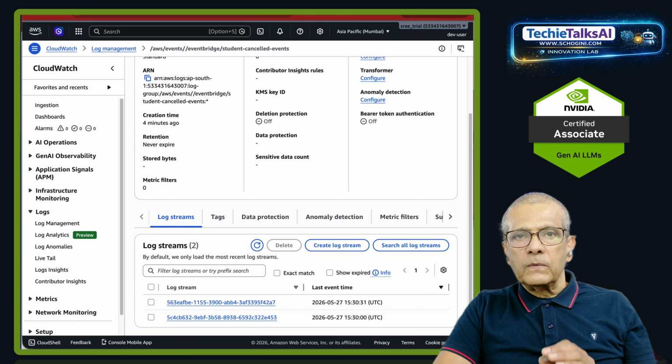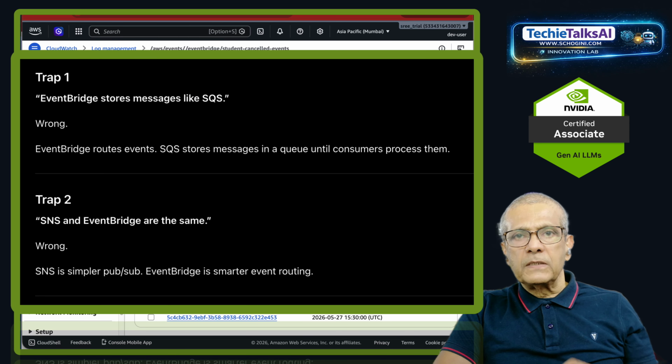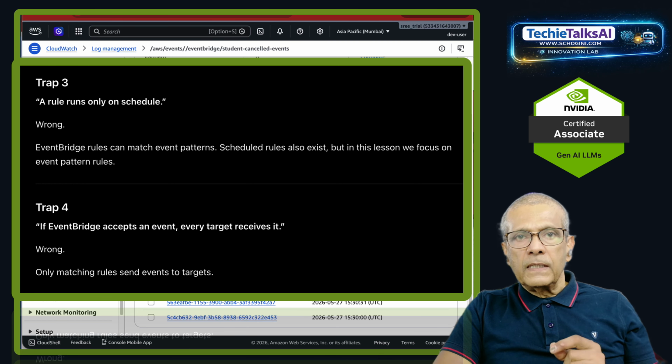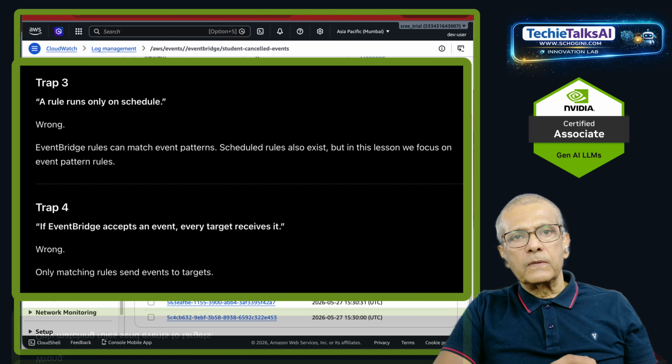Important exam and interview traps. Trap 1, EventBridge stores messages like SQS. Wrong, EventBridge routes events. SQS stores messages in a queue until consumers process them. Trap 2, SNS and EventBridge are the same. Wrong, SNS is simpler pub sub, EventBridge is smart event routing. Trap 3, a rule runs only on schedule. Wrong, EventBridge rules can match event patterns. Scheduled rules also exist, but in this lesson, we focus on event pattern rules. Trap 4, if EventBridge accepts an event, every target receives it. Wrong, only matching rules send events to targets.